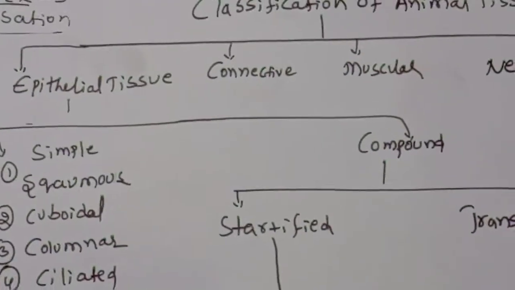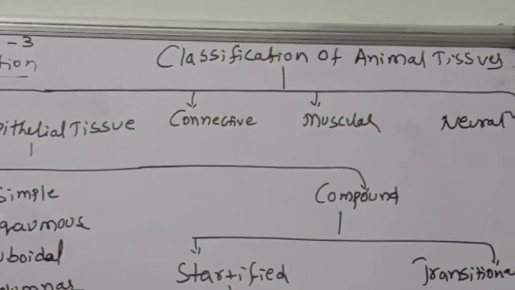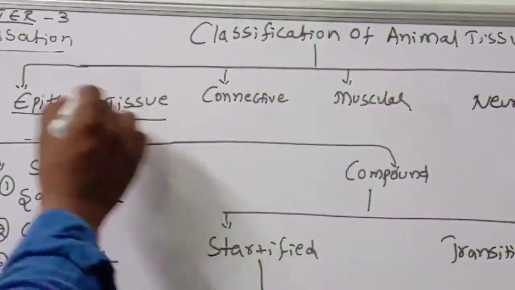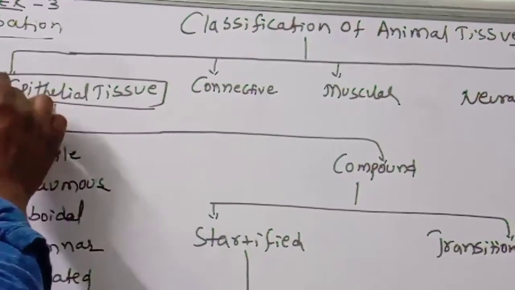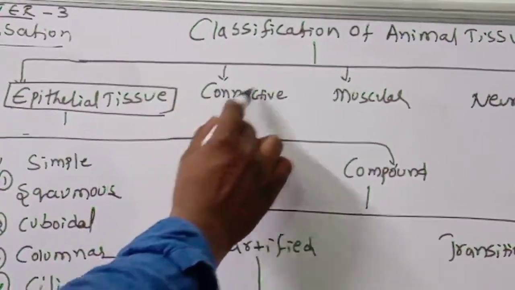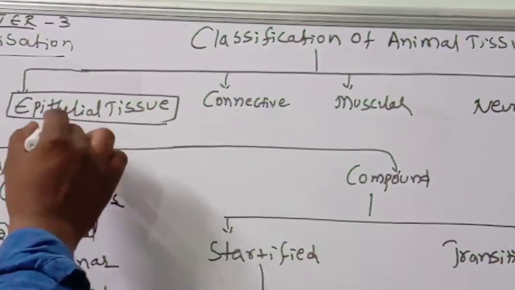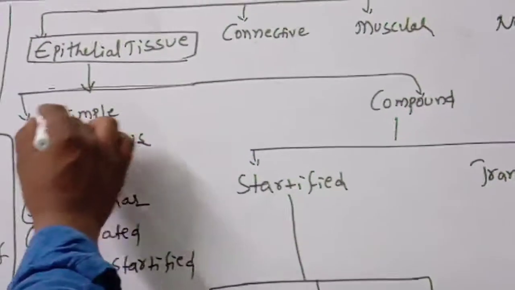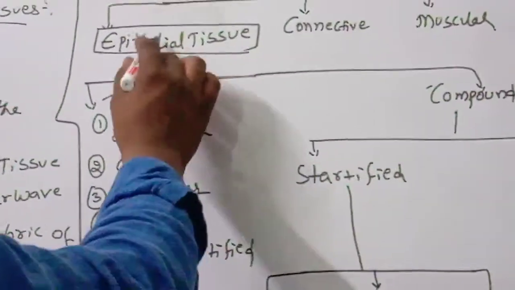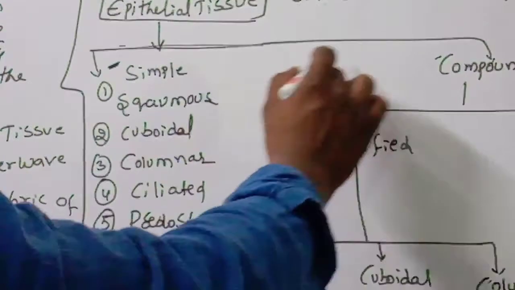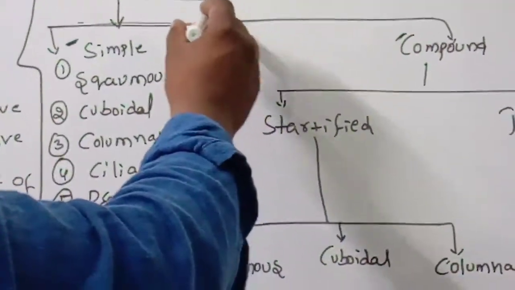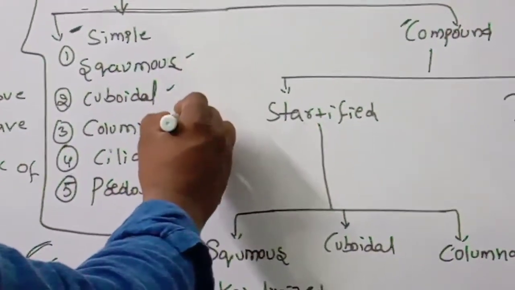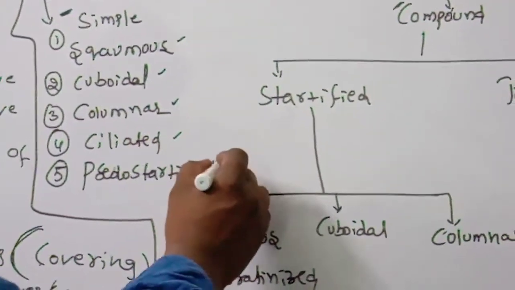Now we are going to discuss the classification of animal tissues. First, epithelial tissues, which means covering tissues. Next connective, then muscular, then neural. First we discuss the epithelial tissues, which are divided into simple and compound. The simple epithelial tissues are: number one, squamous; number two, cuboidal; number three, columnar; number four, ciliated; number five, stratified.